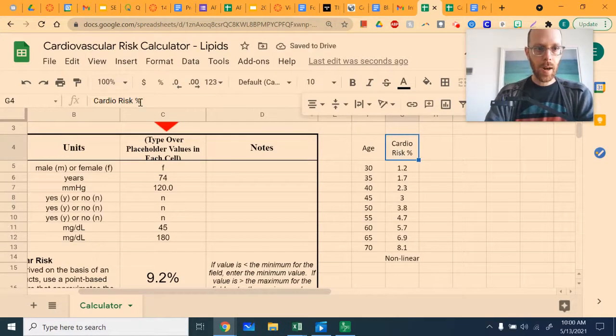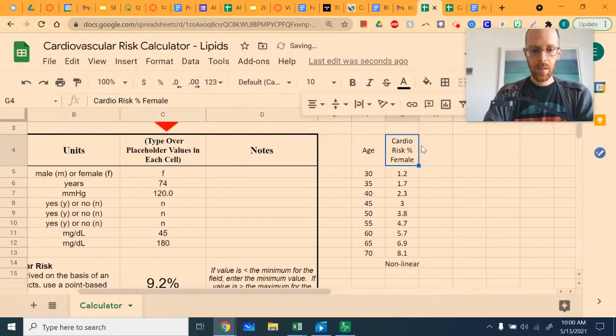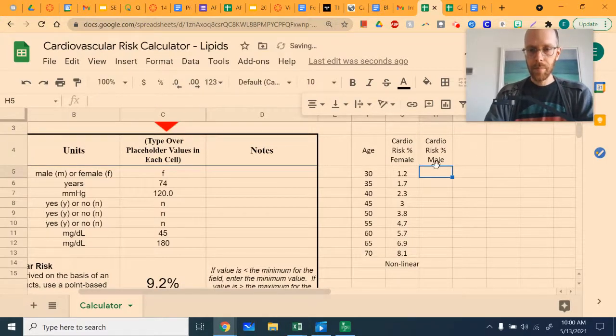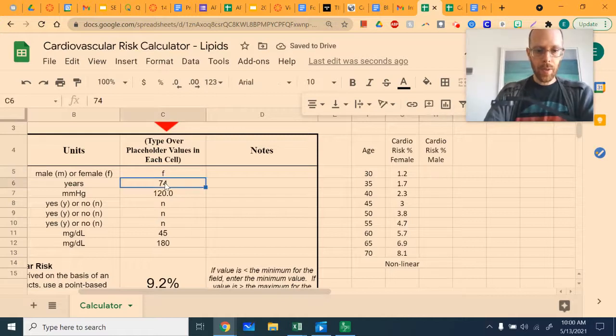Let's call this the cardio risk female. And we'll call this cardio risk male. All right. And now we're going to go through the same process, but I'm going to put this back to 30 and I'm going to change this to male.